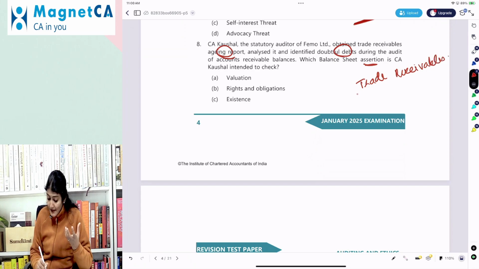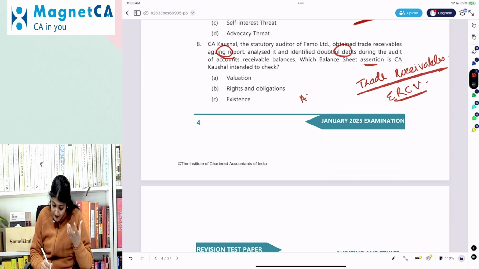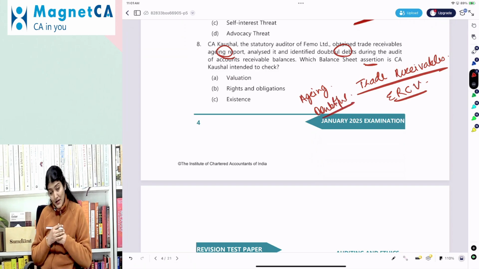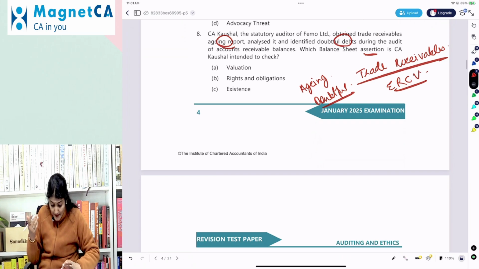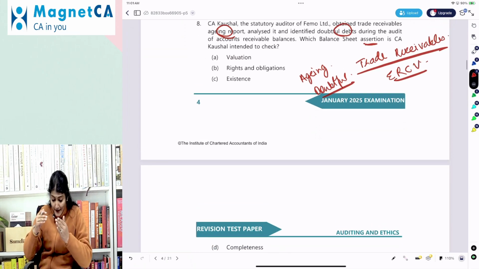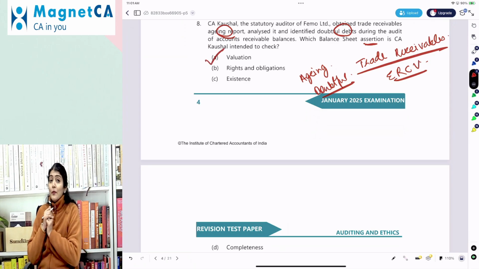For a balance sheet item, we want to check the ERCV. He's checking the aging of the debtors and the doubtful debts, in order to check the amount. Is it valuation, rights and obligations, existence or completeness? This is relating to the amount of the debtor, so it should be valuation.